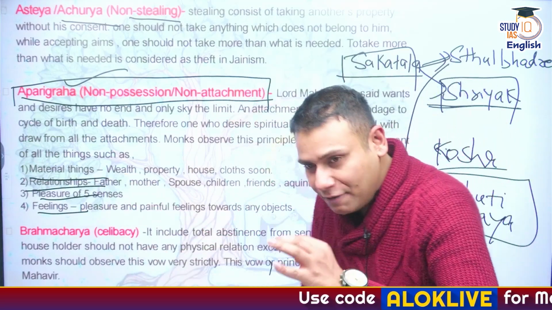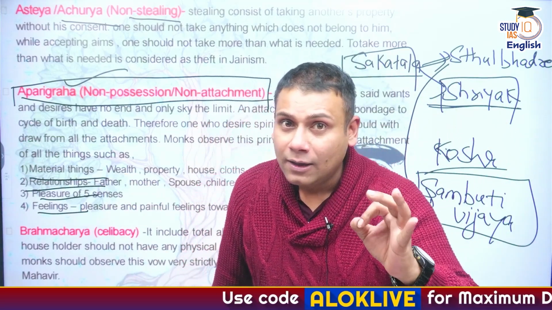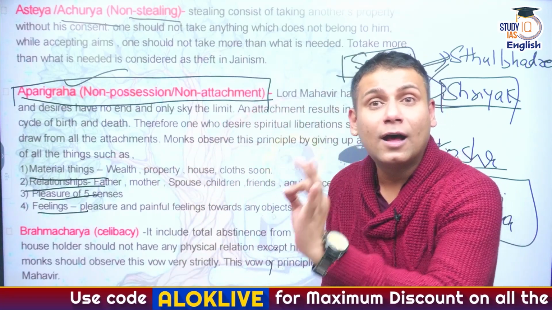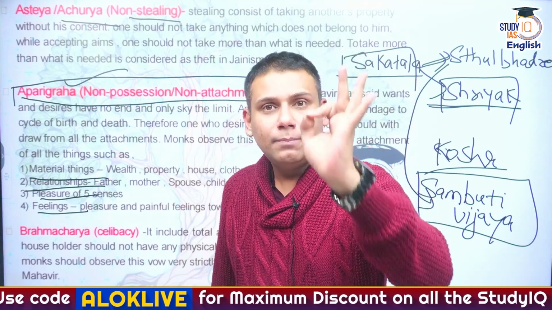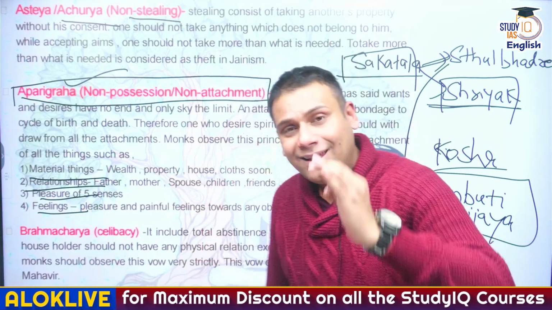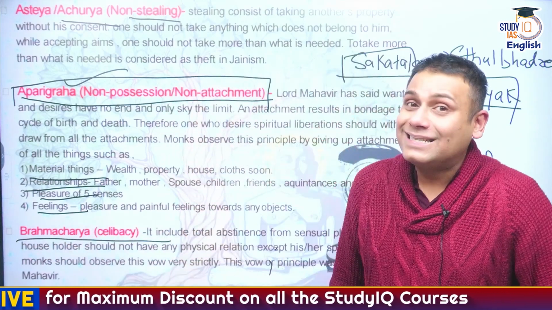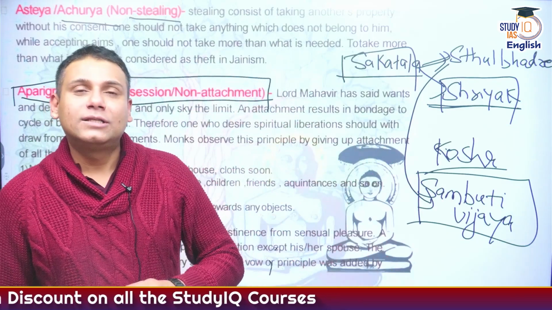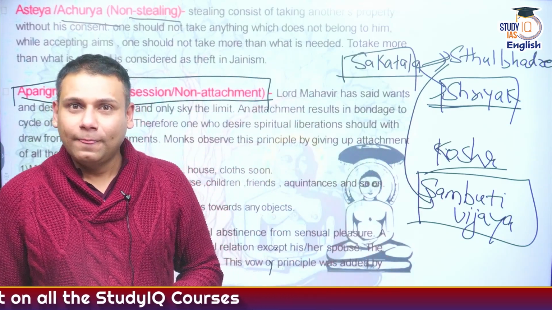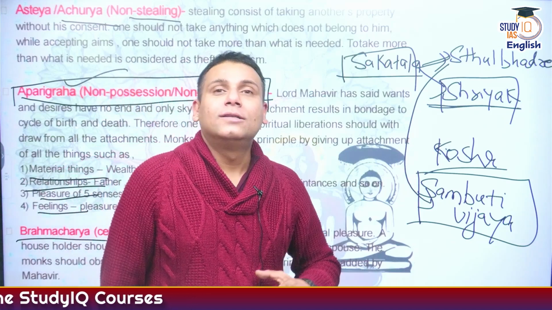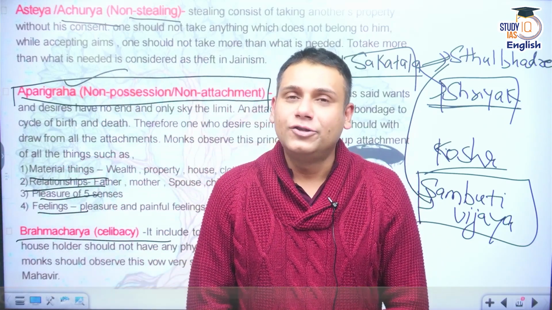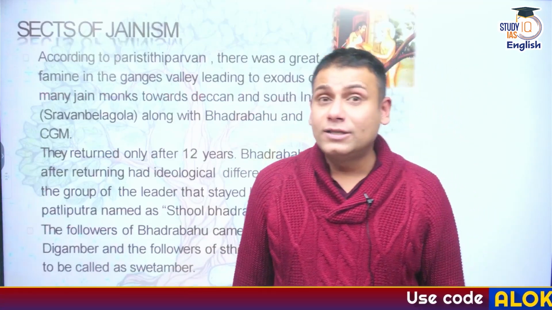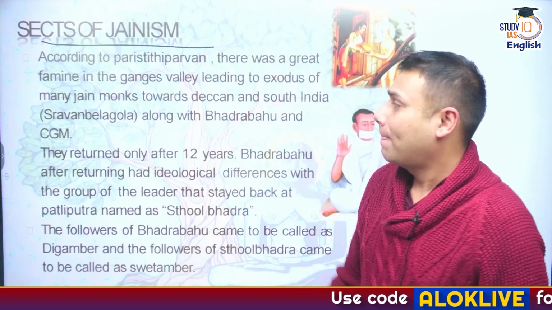These four principles, Satya, Ahimsa, Asteya, and Aparigraha, have been given by the 23rd Tirthankar Parshvanath Ji, whose symbol was snake. And the last principle, Brahmacharya or celibacy, was given by Vardhaman Mahavir Ji, the 24th Tirthankar, whose symbol was lion. In short, these are referred to as the 5 cardinal principles of Jainism. Got the points clear, guys? Let's move further with the concept of sects of Jainism.